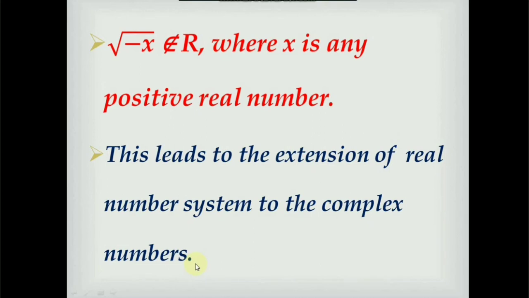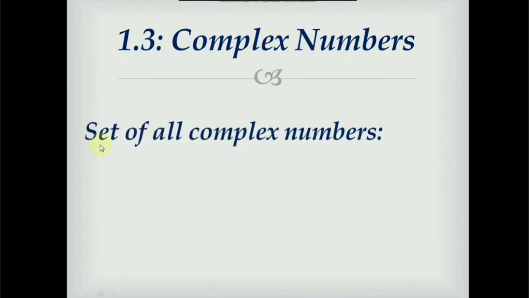The set of real numbers is extended to the set of complex numbers with the help of the number square root of -1, which is denoted as i, known as the imaginary number. Now we will see the structure of complex numbers.